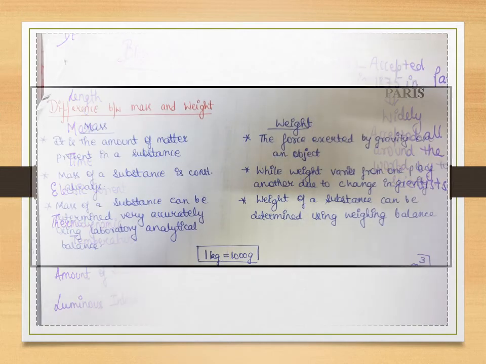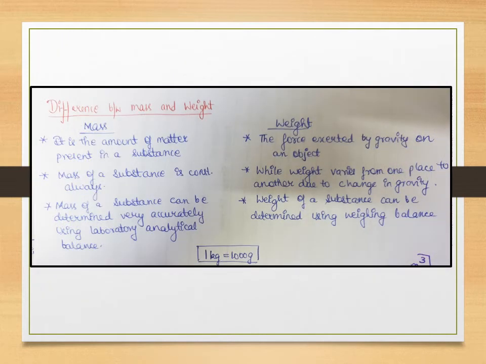Let's have a look at a basic difference between mass and weight. What do you understand by mass, and what do you understand by weight? What is the difference between the two? Mass is defined as the amount of matter present in any substance. How much matter is in a substance is called its mass, while weight is the force exerted by gravity on an object.